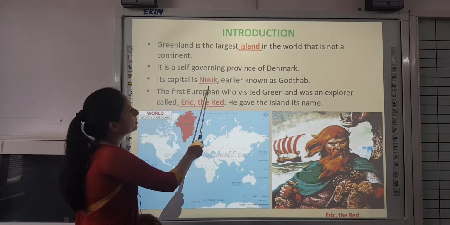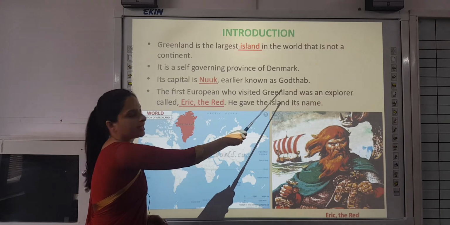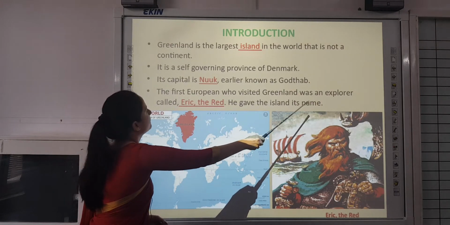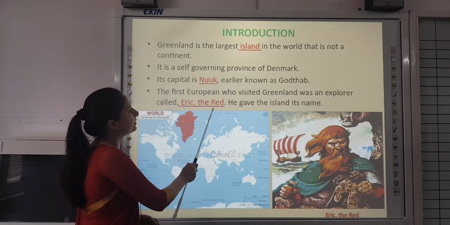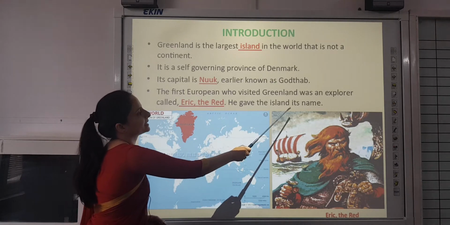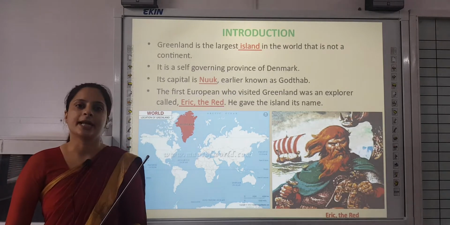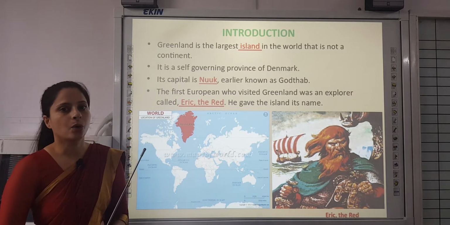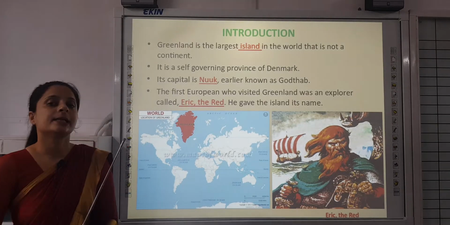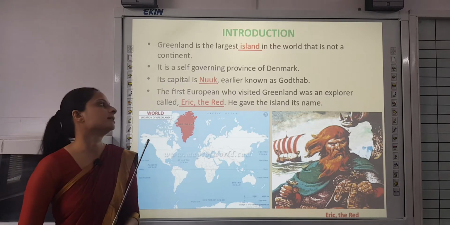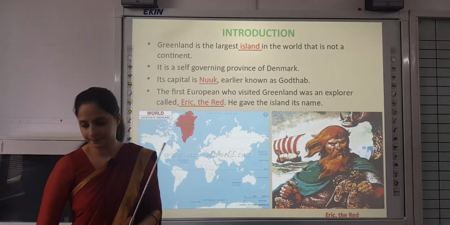Its capital is Nuuk, earlier known as Gotthard. The first European who visited Greenland was an explorer called Erik the Red. He gave the island its name. Now children, why do you think Erik gave the name Greenland, though it is covered with snow? It is believed that he gave the name Greenland to attract more settlers to live over there.